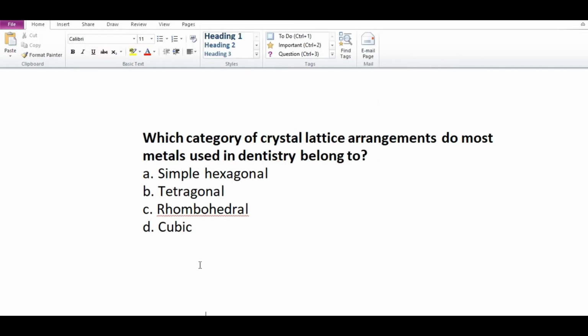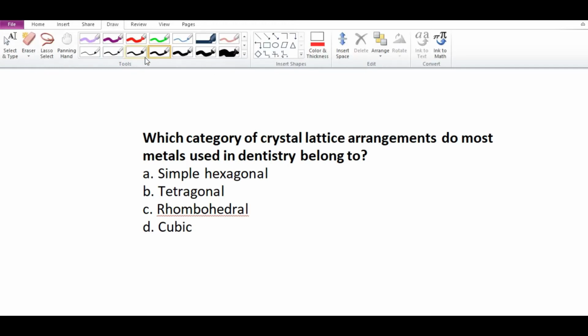Of the crystal lattice arrangements, which do most metals used in dentistry belong to? They belong to the cubic type. As we know, there are 14 lattice arrangements.